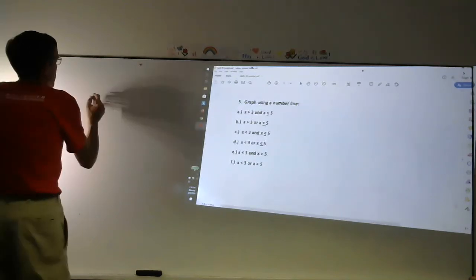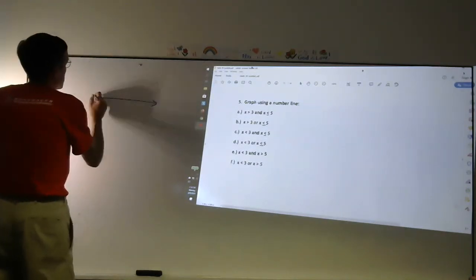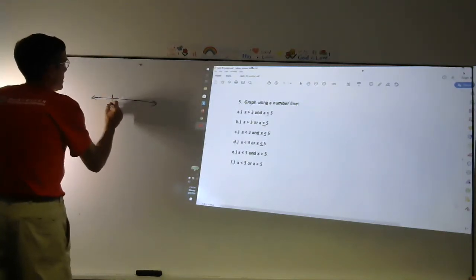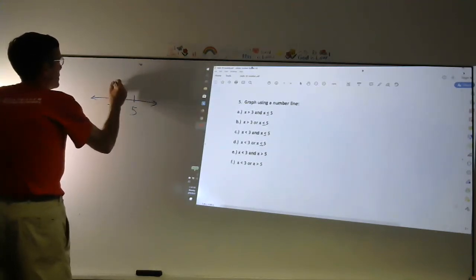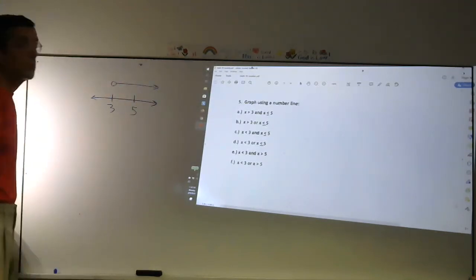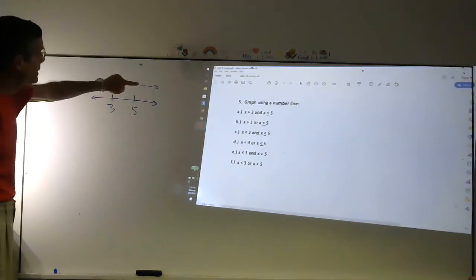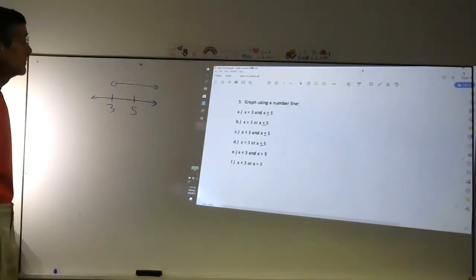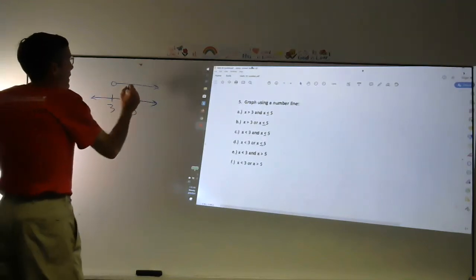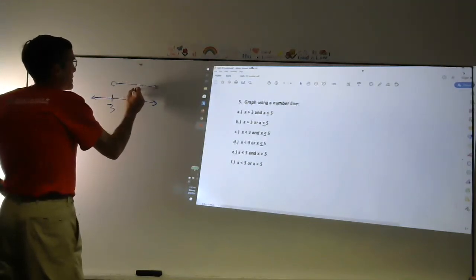For instance, if I have a number line, here is 3, here is 5. Bigger than 3 is open and shaded to the right. Notice how I'm putting the answer up above, and then I'll put the final answer right on the number line. Less than or equal to 5 could equal 5, but it's less than, so it goes down.